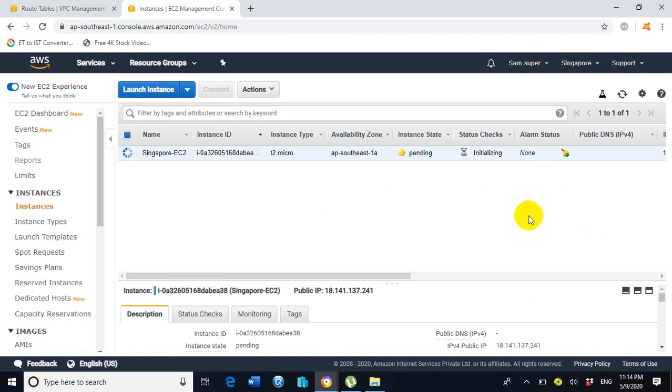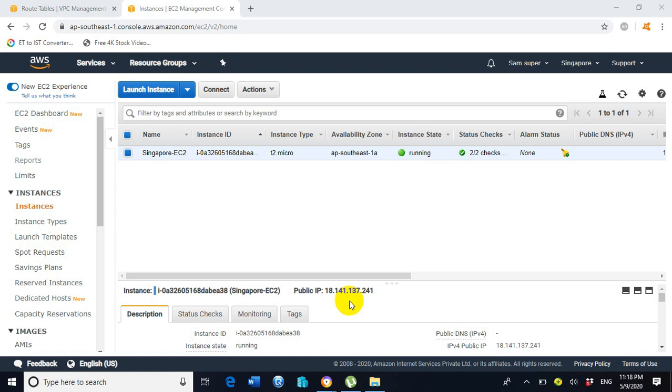Now the instance with the name Singapore-EC2 is in process. We have to wait a moment until the status changes to 2/2 green. Now we can see here the EC2 instance in the Singapore region with the name Singapore-EC2 has been created successfully and showing the instance state as running. Status checks is 2/2 checks, green tick, so it is a good symptom.